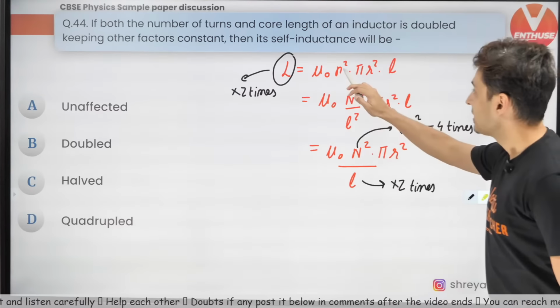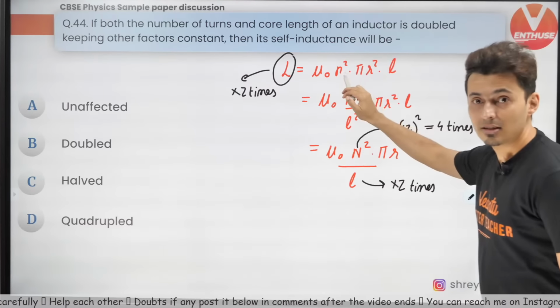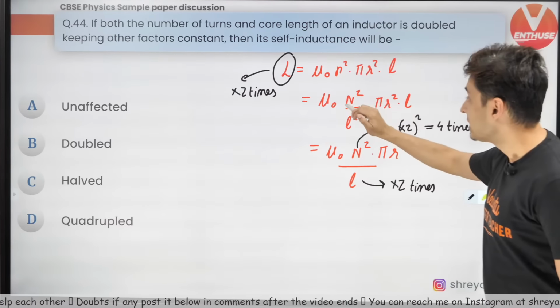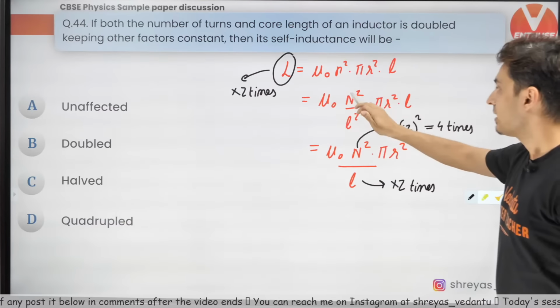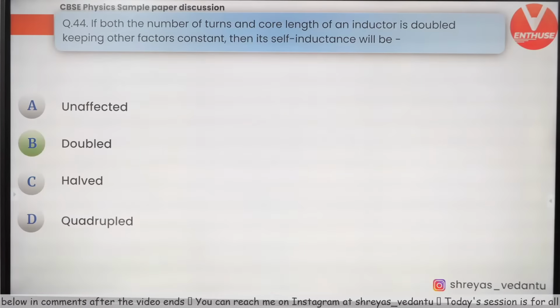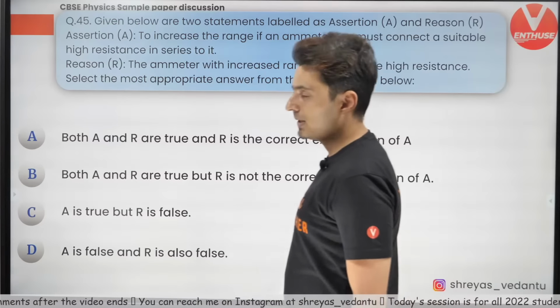The catch is, a lot of people make a mistake here. This is turns per unit length, and turns have increased, not turns per unit length. So you need to do this conversion. Only then you get the correct answer. Moving on to the next one.